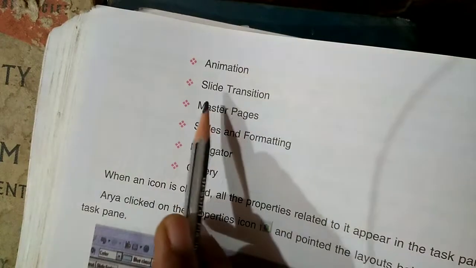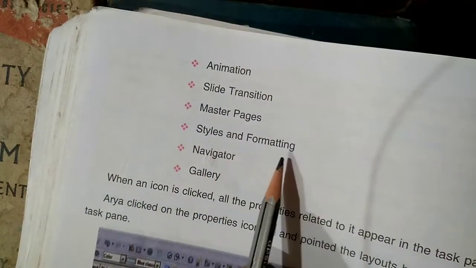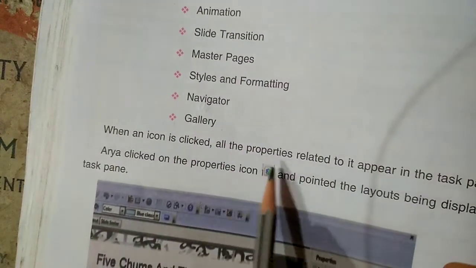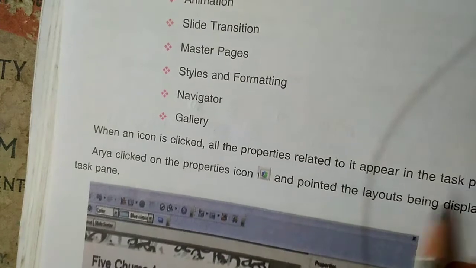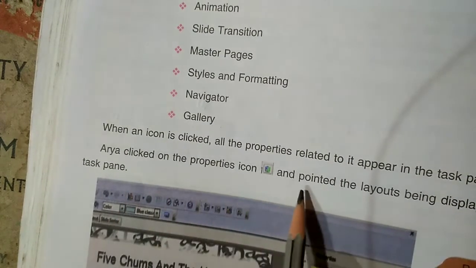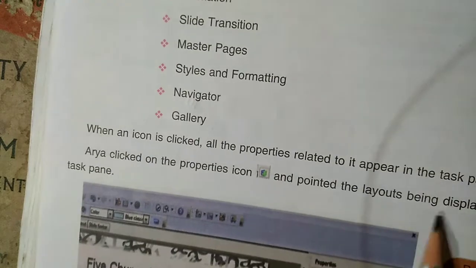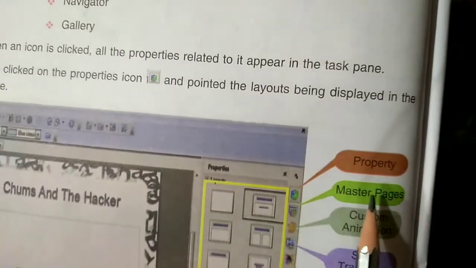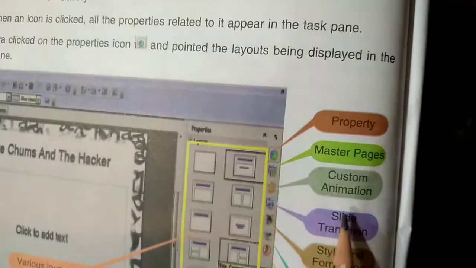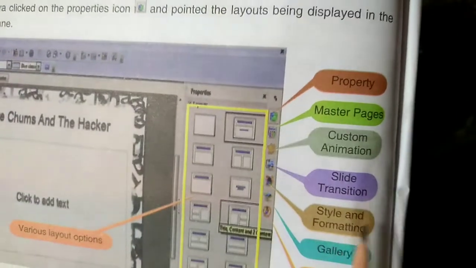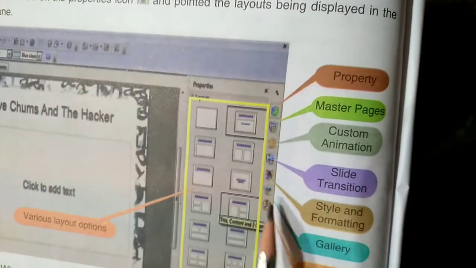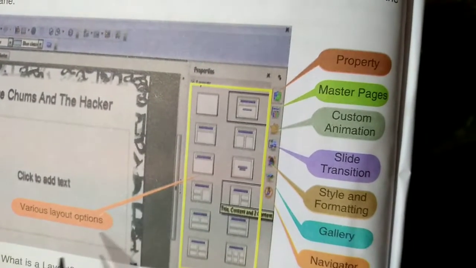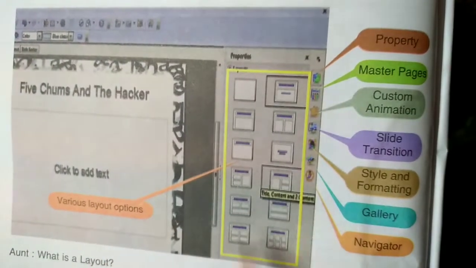Now, animation, slide transition, master page, styles and formatting, navigator, gallery. When an icon is clicked, all the properties related to it appear in the task pane. Arya clicked on the properties icon and pointed to the layouts being displayed in the task pane. Here you are observing properties, master page, custom animation, slide transition, styles and formatting. This is the symbol of styles and formatting. Gallery, symbol of gallery. Navigator. Various layout options. These are the layout options.